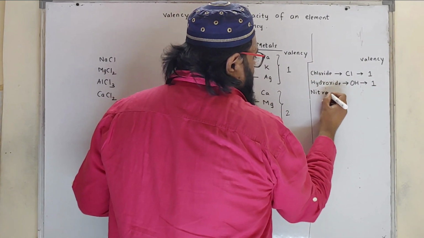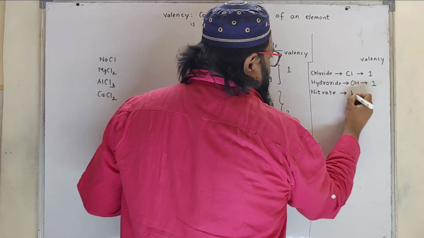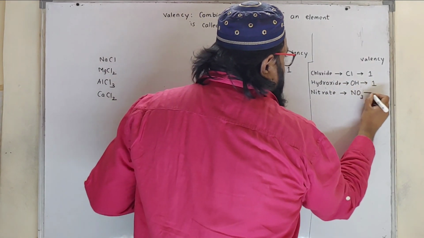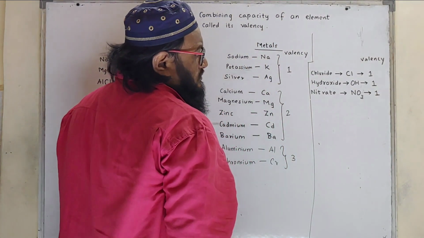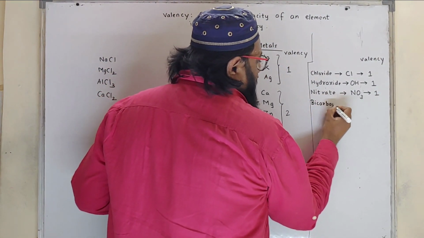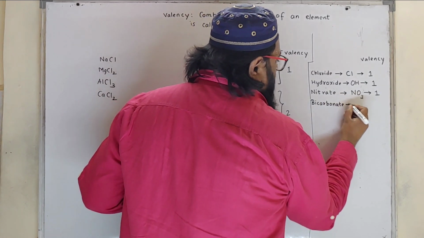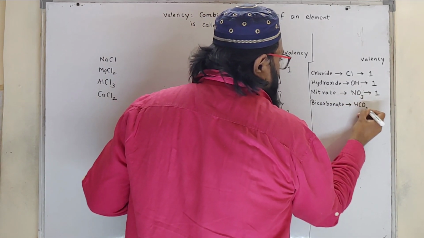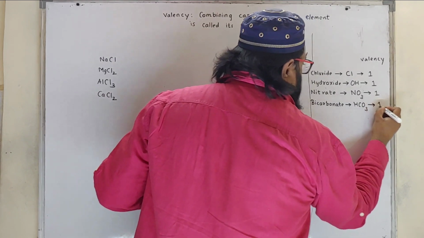Then nitrate is NO3, valency is 1. Then bicarbonate, what is bicarbonate? It is HCO3, valency is 1.